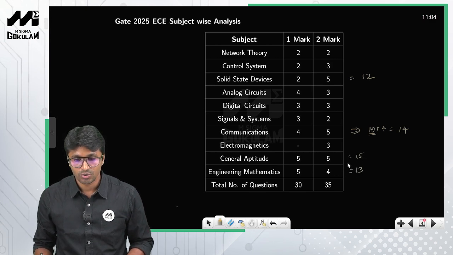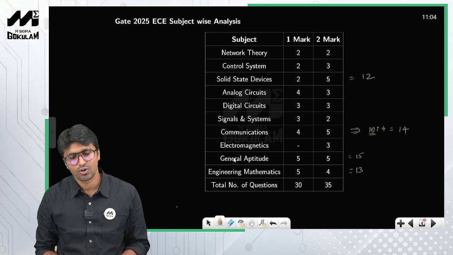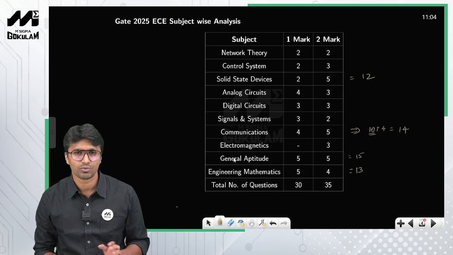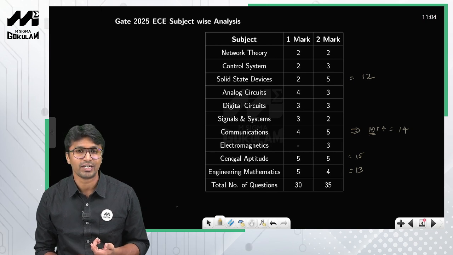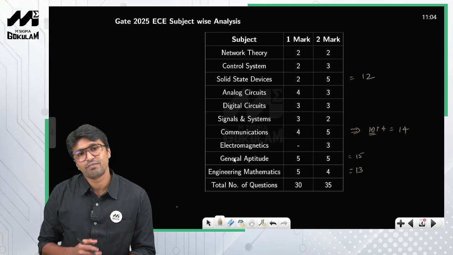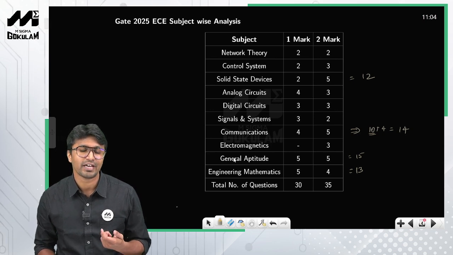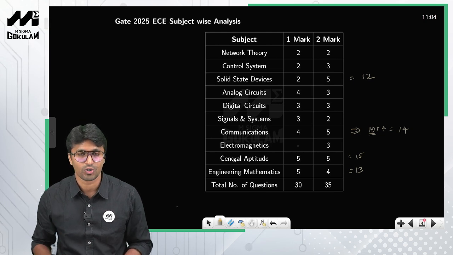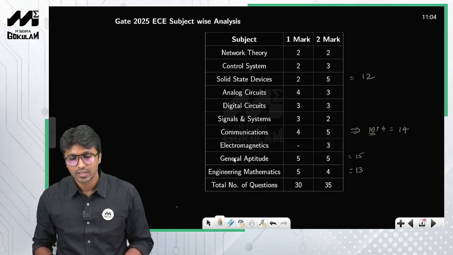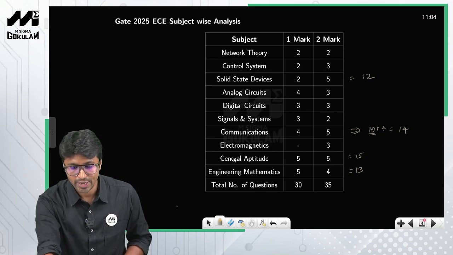Talking about the difficulty level of the paper, we have got around 40 to 45 questions, and there are still 20 questions we haven't seen, so it is not appropriate to comment on the difficulty level. But from the feedback we got, most students said that aptitude was a bit difficult, but the technical part was easy to moderate. So this was regarding the difficulty level of the paper, and now we shall look at the problems.